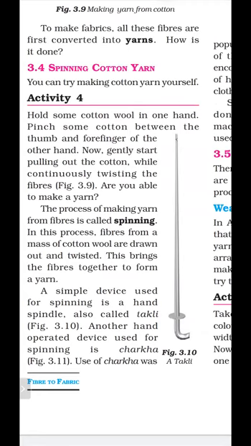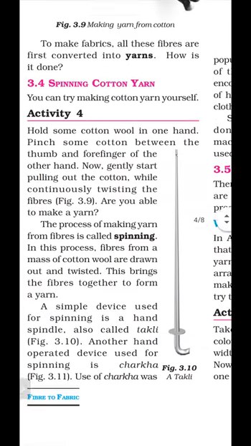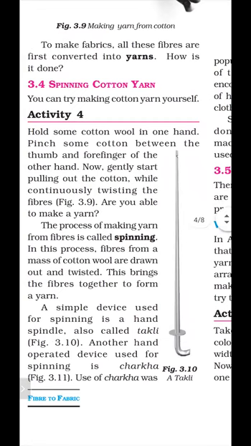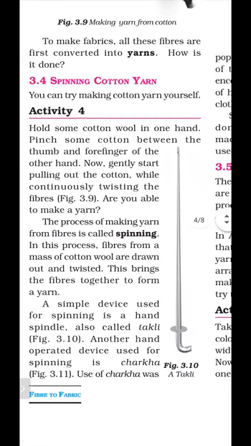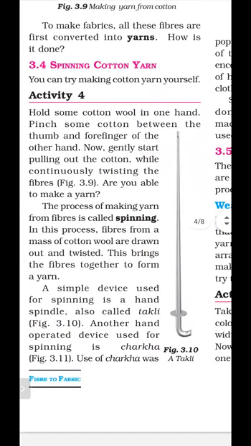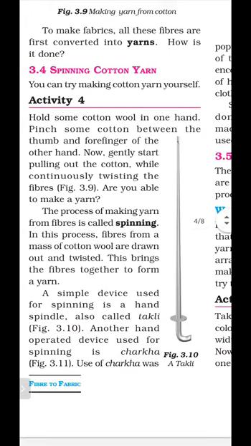The first method is by using hand, which is called takli, the second method is using charkha, and the third method is using spinning machine. When it is done on a large scale, it can be done with the help of a spinning machine. So it can be done either with the help of our hands, or with the help of charkha, or with the help of spinning machine. So in this way, yarns are obtained.